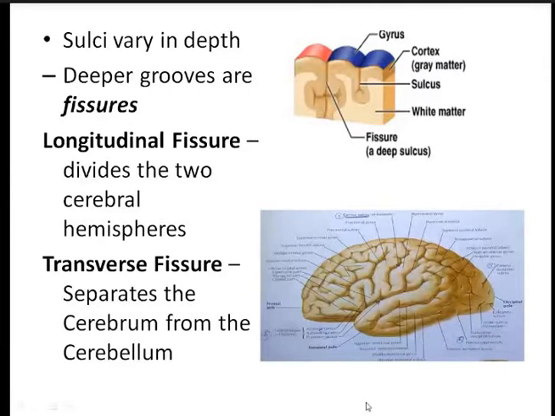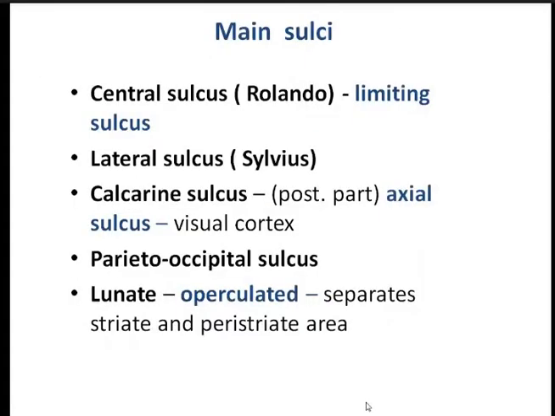Now coming to the important points, the main sulci of the cerebral hemisphere. This is very important. One of the important ones is the central sulcus, also known as the central sulcus of Rolando, and there is the lateral sulcus, also known as the lateral sulcus of Sylvius. Then the calcarine sulcus, the parieto-occipital sulcus, and the lunate sulcus. All these are the important sulci.